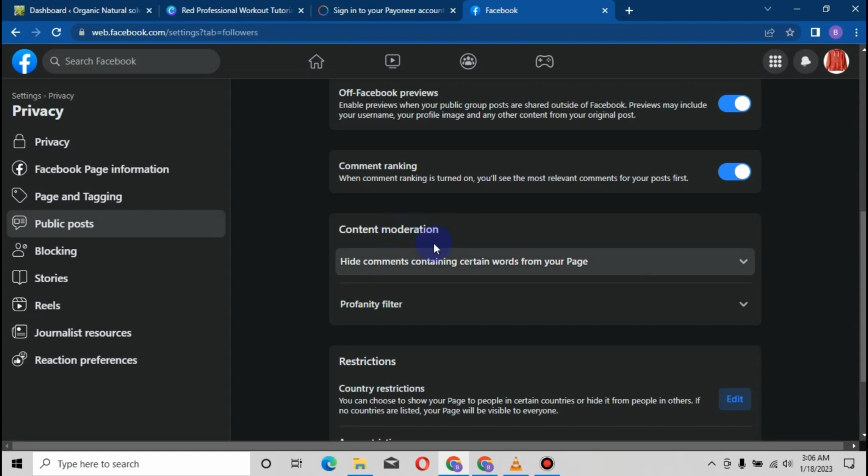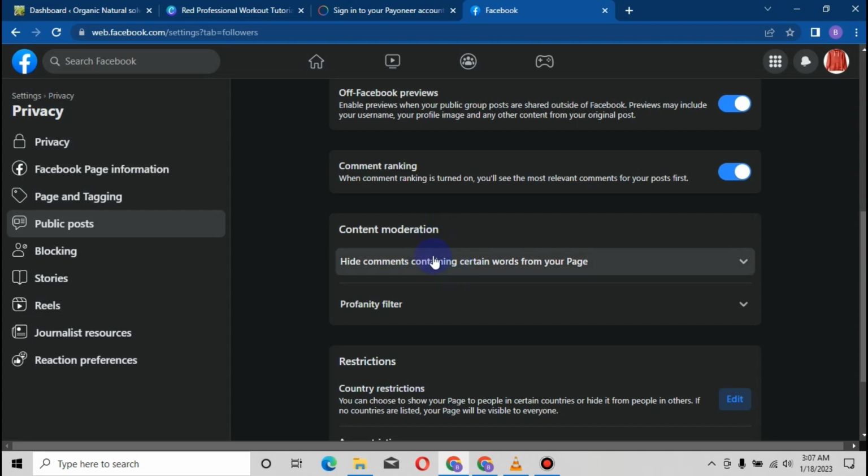This content moderation lets us restrict some odd comments that people would want to type in the comment section of your ads or on posts you have already published on your page. Restricting some words will not allow people to randomly type any rubbish, any content that is not in line with what you want.